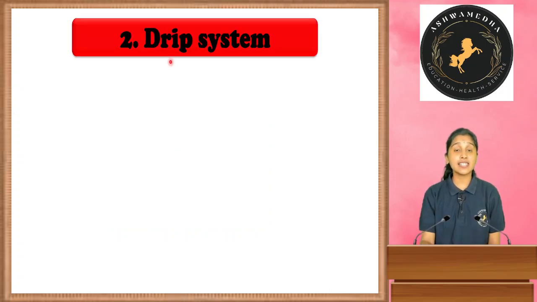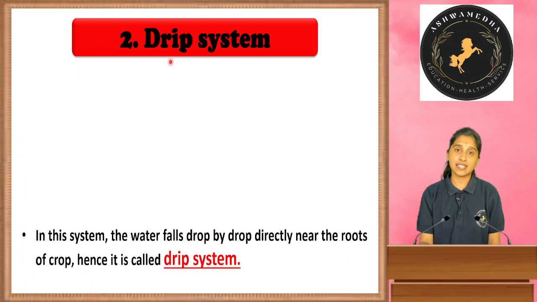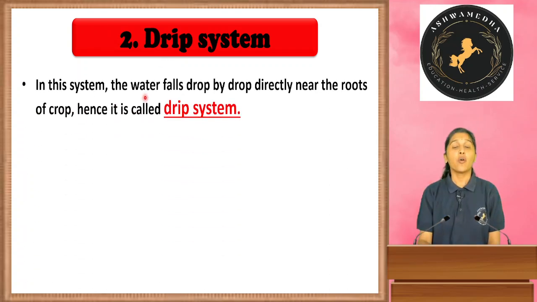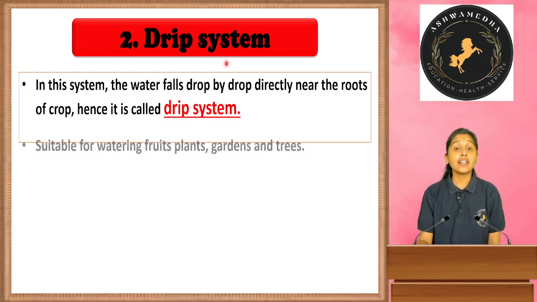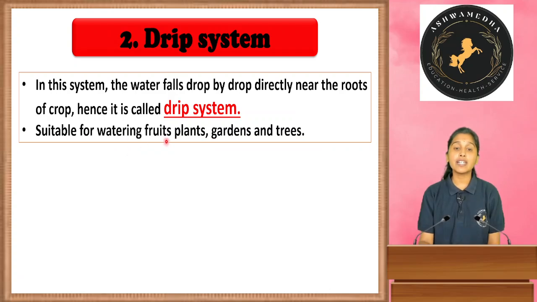And the next system is the drip system. In this system, water falls drop by drop directly near the roots of the crop. So this process is called the drip system. And this is suitable for watering fruit plants, gardens and trees.